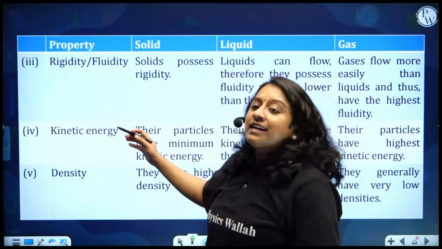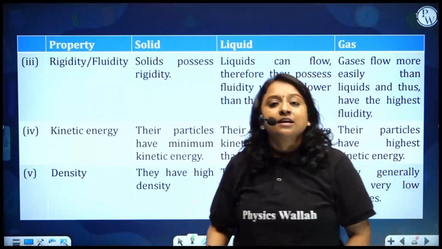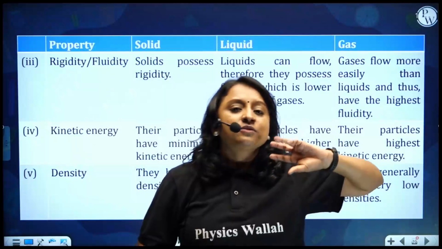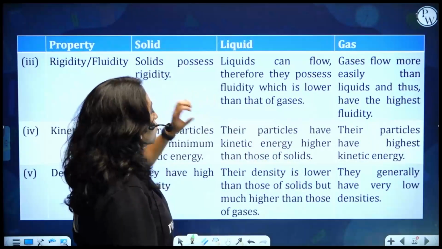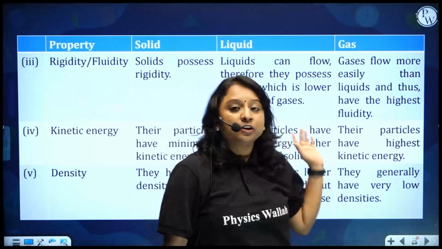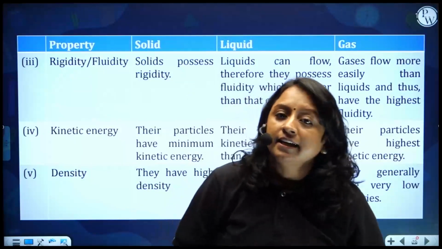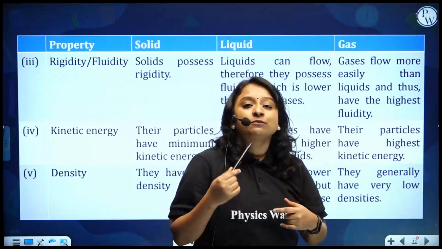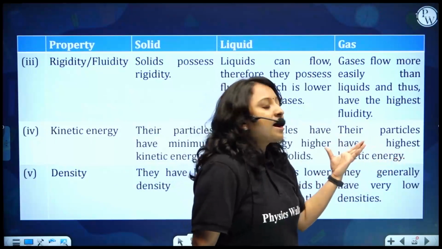Next, kinetic energy. Solid particles do not have much kinetic energy. They do, but they just vibrate around their own axis. Liquid particles do have kinetic energy compared to solid. In comparison, liquids have slightly more kinetic energy, the molecules can move, they do have this fluidity. Fluidity is because of the kinetic energy only. Their particles have the highest kinetic energy.